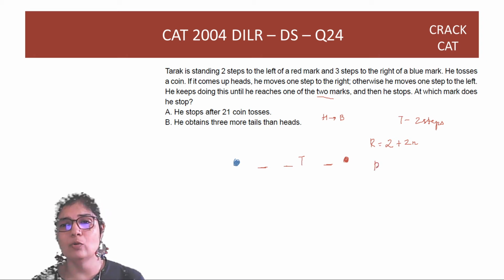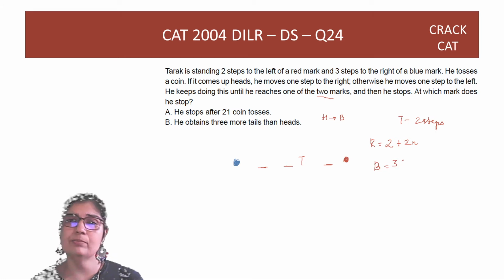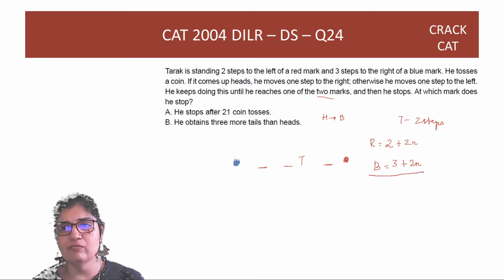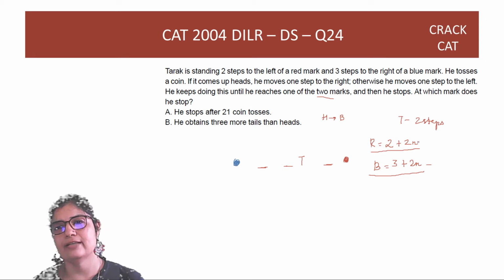Similarly, to reach the blue mark, Tarak has to take a minimum of 3 and then he has to compensate for extra steps. So if he reaches an odd number of moves, he has reached the blue mark. If he reaches an even number of moves, he has reached the red mark.